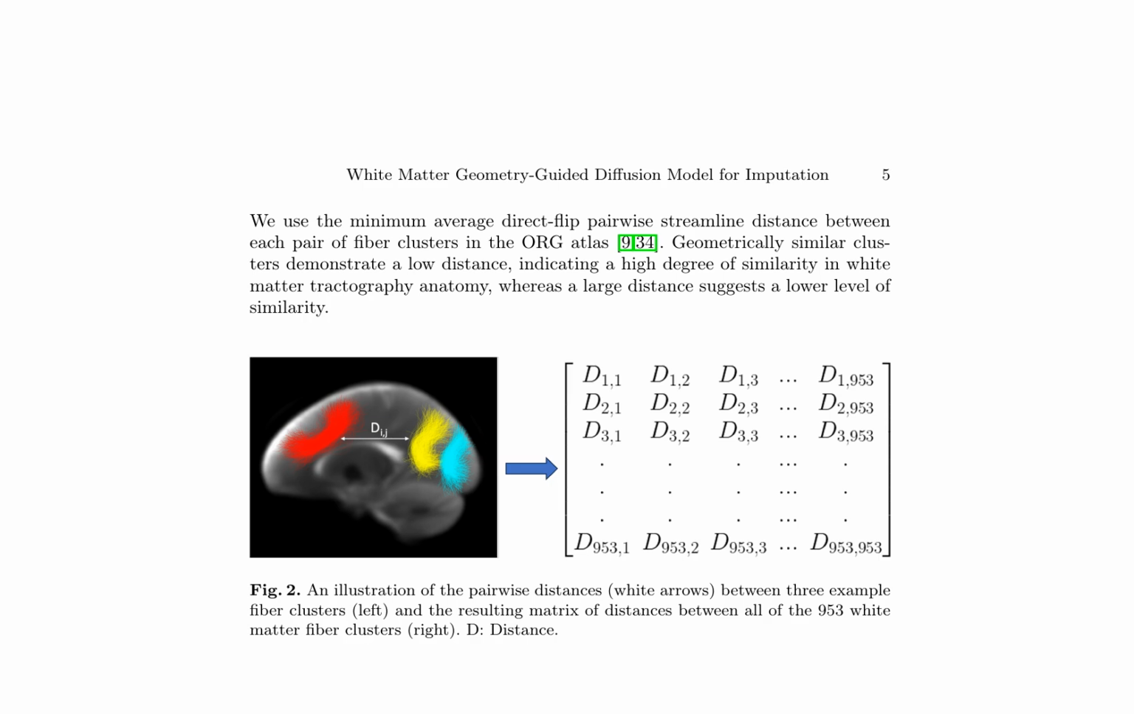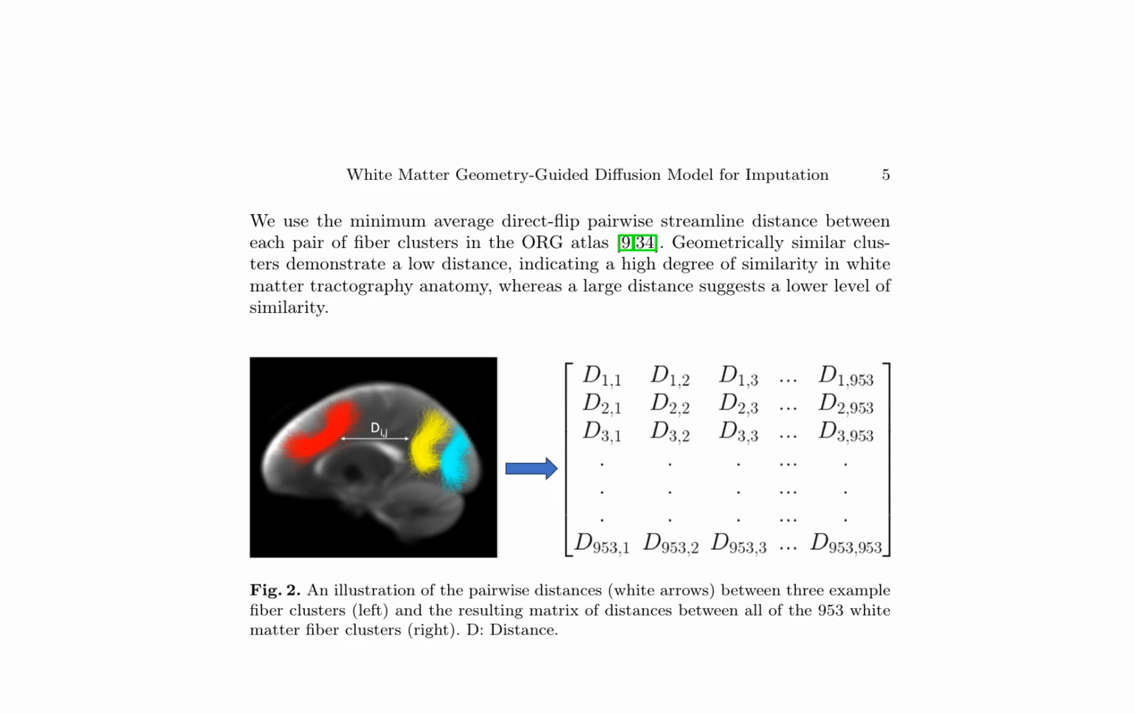The authors quantify geometric similarity in white matter tractography anatomy by calculating the minimum average direct flip pairwise streamline distance between each pair of fiber clusters in the org atlas. This distance metric is illustrated in Figure 2, which shows the pairwise distances between 3 example fiber clusters and the resulting matrix of distances between all 953 white matter fiber clusters.